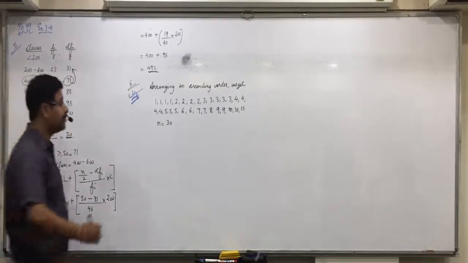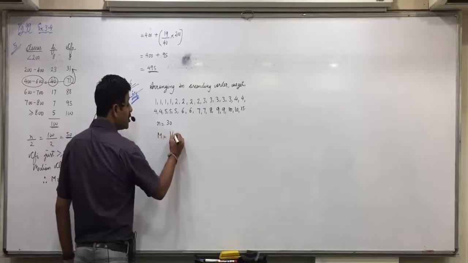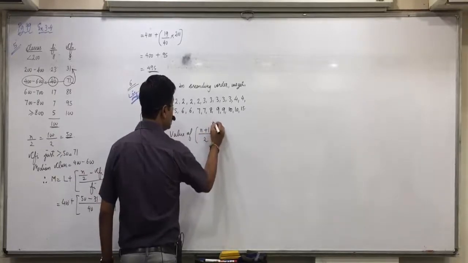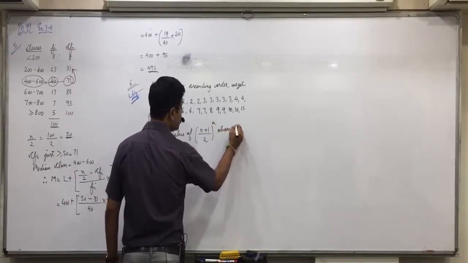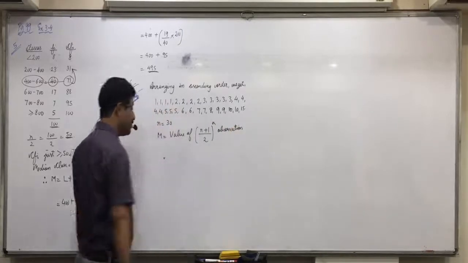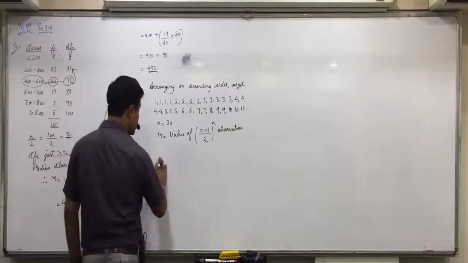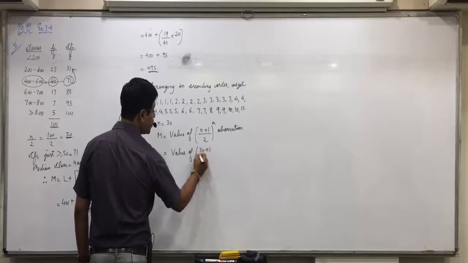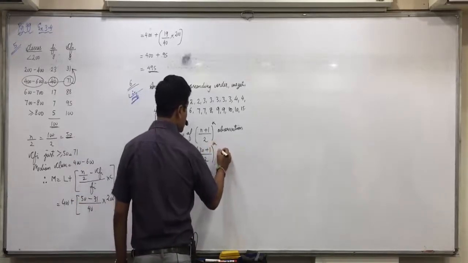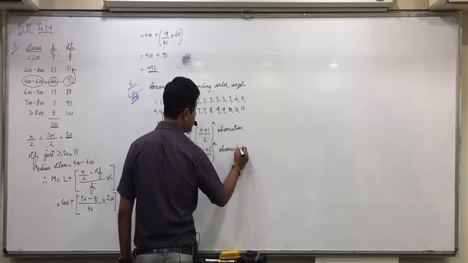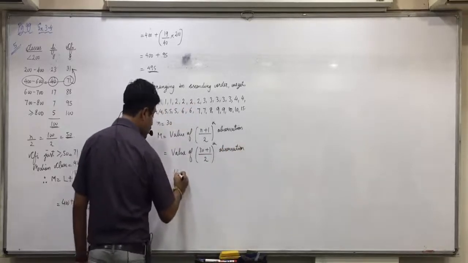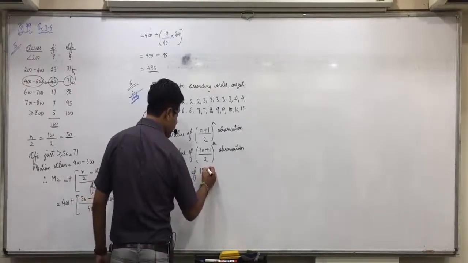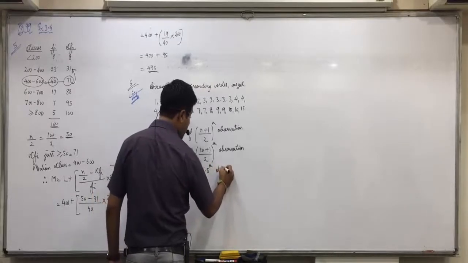Now here we will apply what formula? M equals the value of (n plus 1) upon 2 th observation. Observation should not become a fraction... Okay? So that is equal to the value of n, which is 30, plus 1 divided by 2th observation. So 30 plus 1 divided by 2 is 15.5. 15.5th observation.